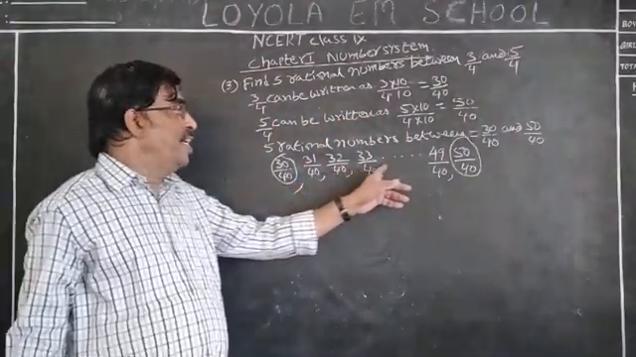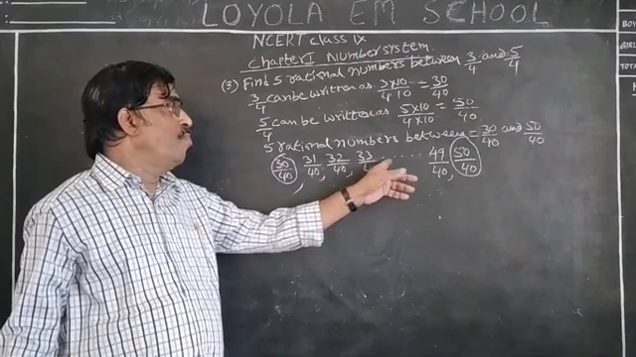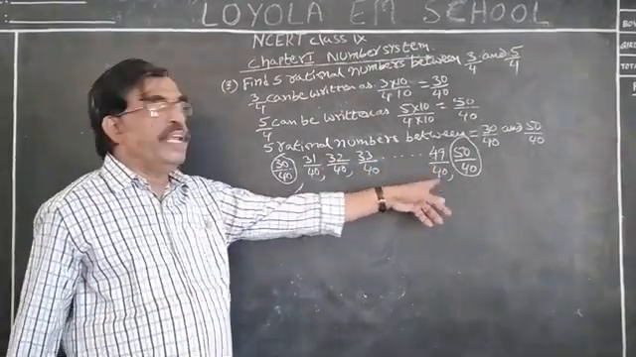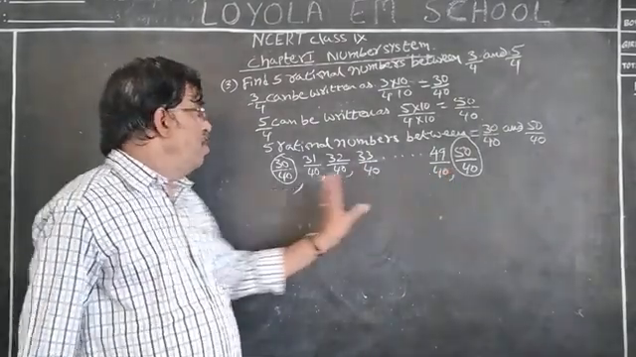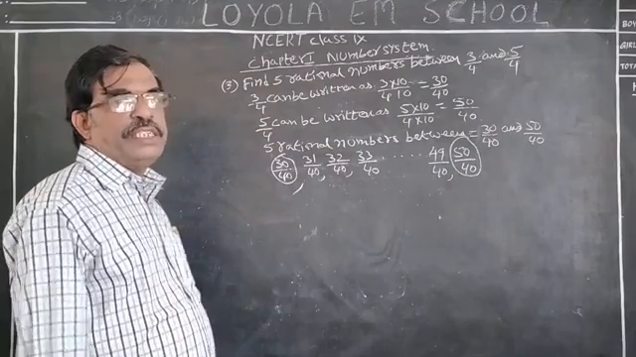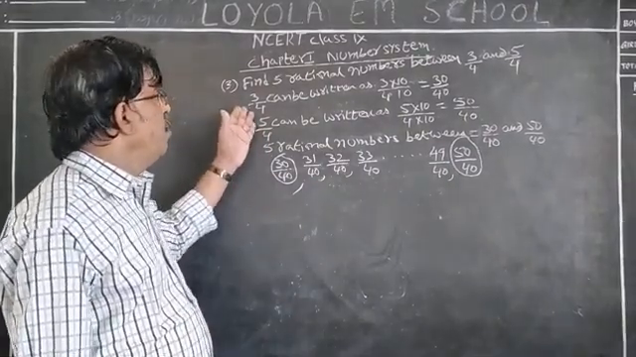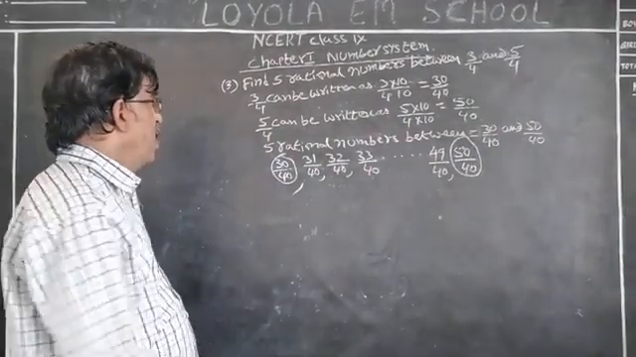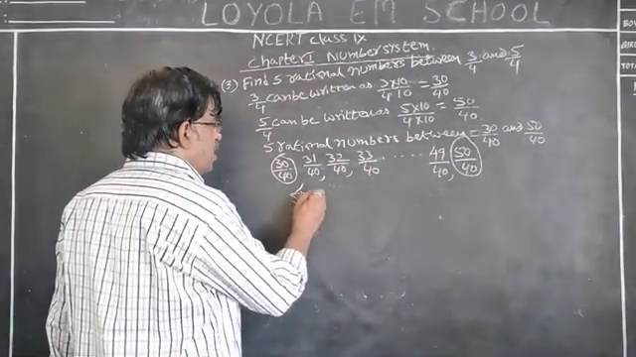31, 32, 33, and so on, up to 48, are there between 33 by 40 and 49 by 40. Now, from this we want 5 rational numbers. Take any 5 rational numbers. That is the answer for the rational numbers between 3 by 4 and 5 by 4. Therefore, the 5 rational numbers are